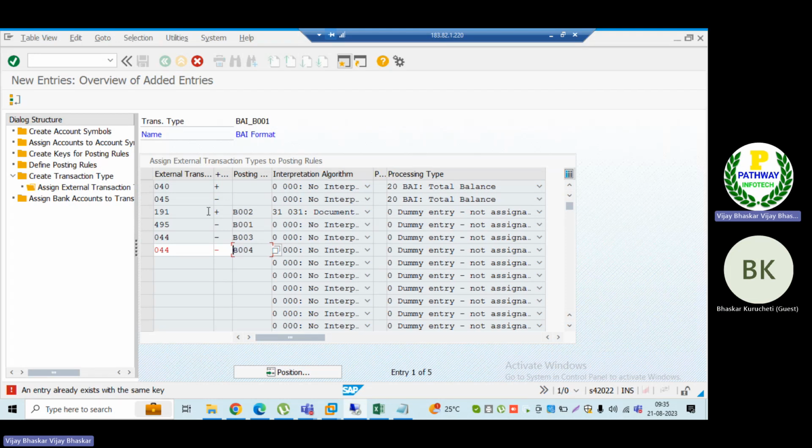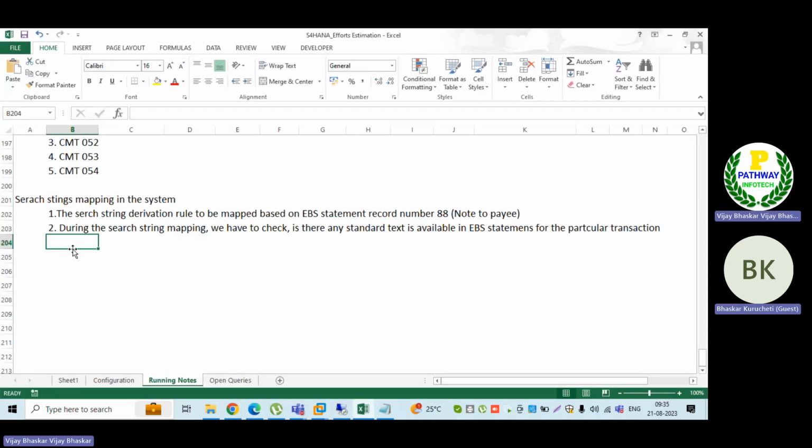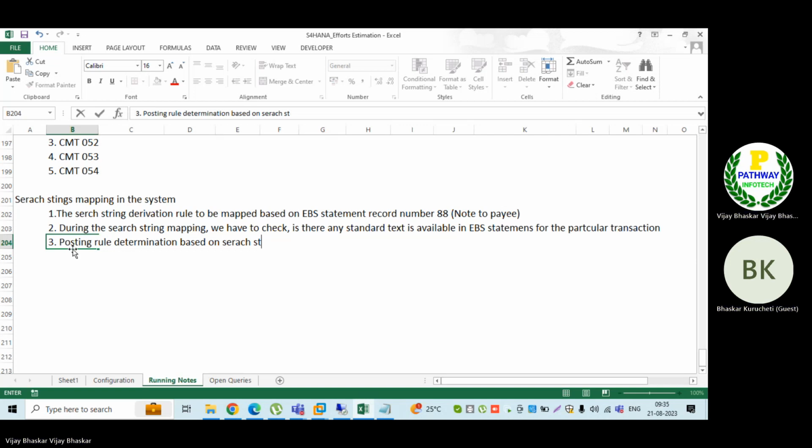Then again, there are different scenarios available, but here our requirement would be the posting rule determination. Here, posting rule determination based on search string functionality.